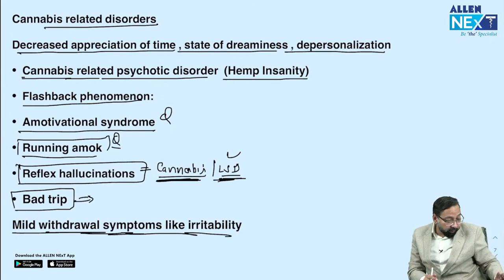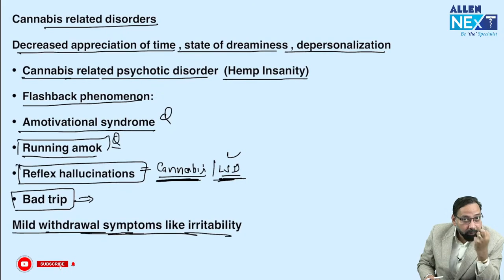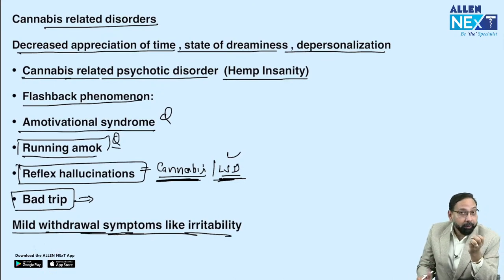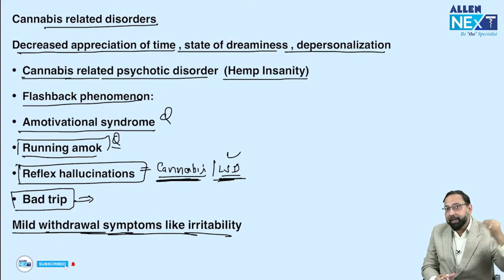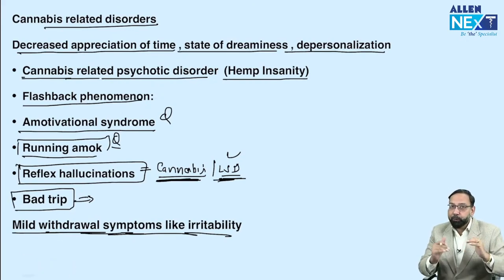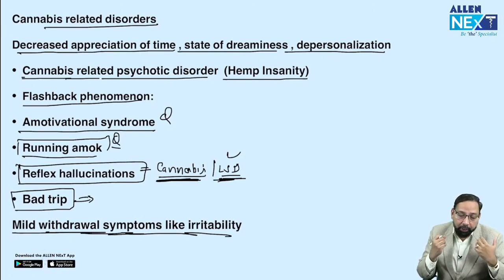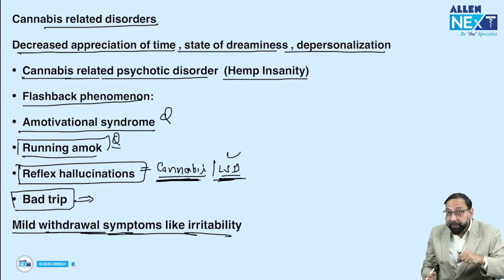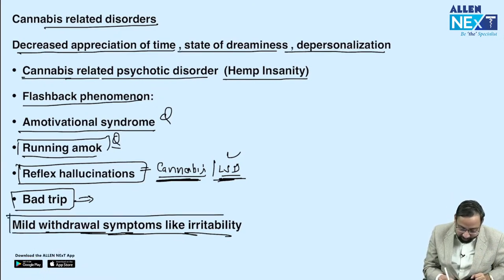Yes, dear, you know that cannabis is very popular in medicos even now, in spite of knowing that it can cause these psychotic features. The reason is that they are not so common and dependence is not there. If you take opioid, you become addicted, means physical dependence. If you are unable to procure opioid, you will have severe withdrawal symptoms. But in cannabis, withdrawal symptoms are mild. That's why it became popular.